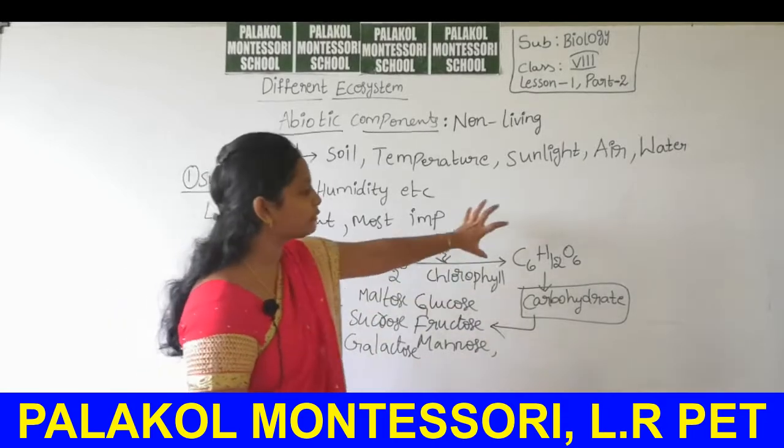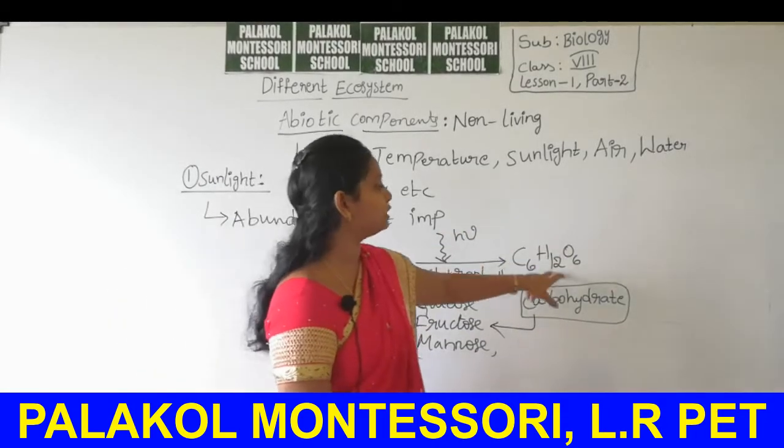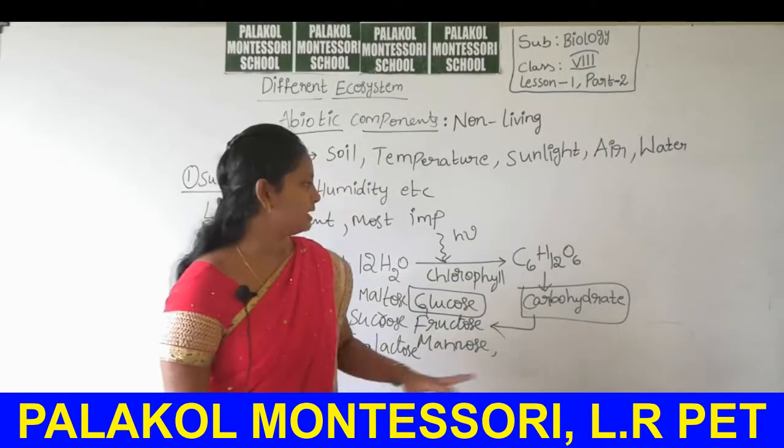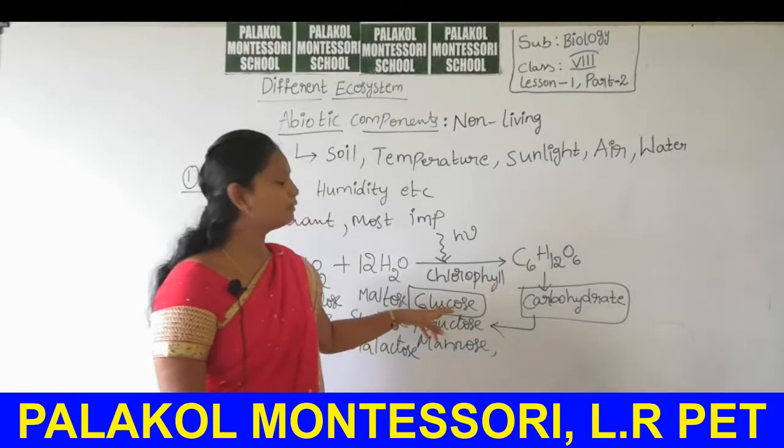In this photosynthesis equation, C6H12O6 is nothing but glucose. The formula belongs to glucose.